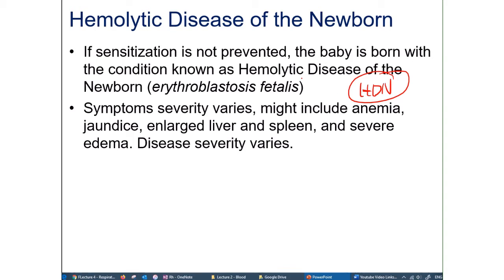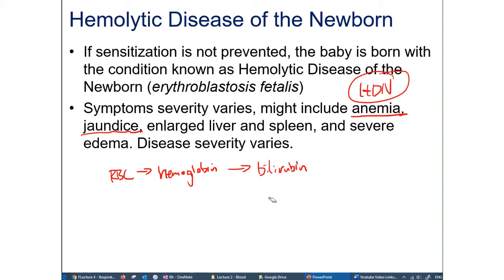And the symptoms might include, as you can imagine, anemia, because the baby doesn't have enough red blood cells, right? And so they will not be able to deliver oxygen efficiently, resulting in some form of anemia. Jaundice, okay? Remember, when you destroy your RBC, right, you are going to release the hemoglobin. So you recover as much of the hemoglobin as possible. You take the protein, you take the heme, you take the iron, and whatever you cannot reabsorb, it's going to be converted and broken down into bilirubin.